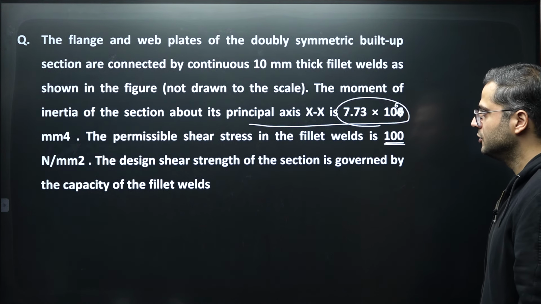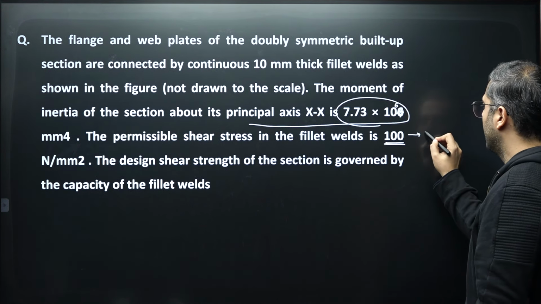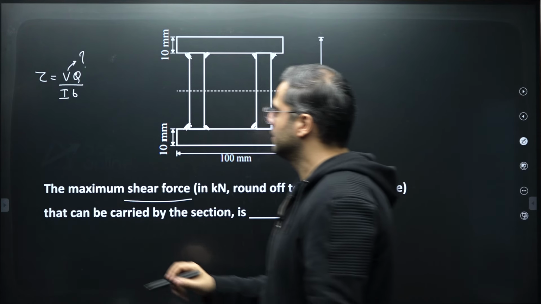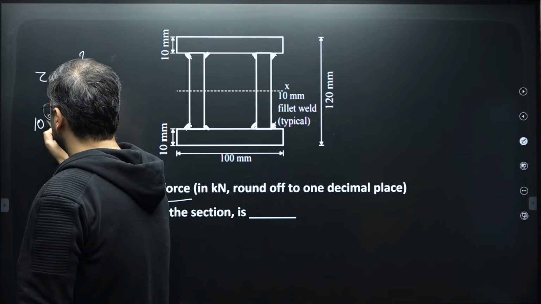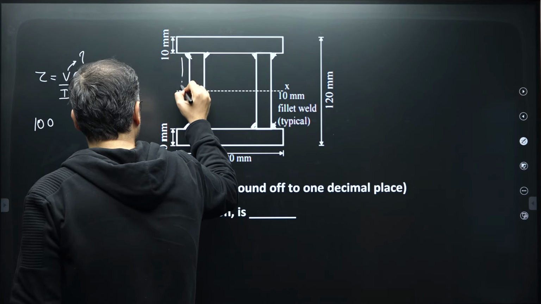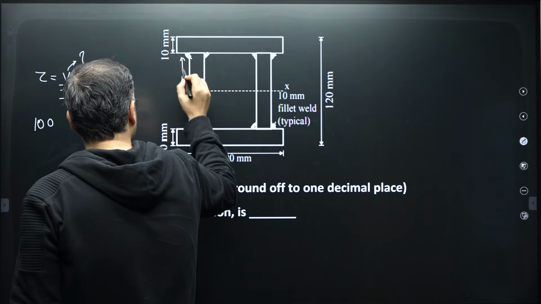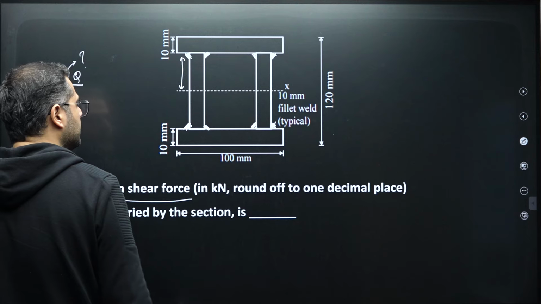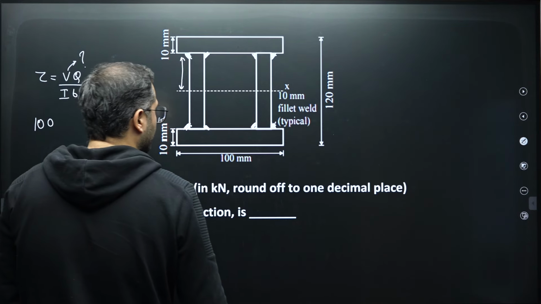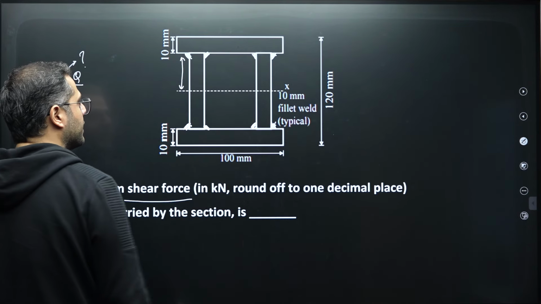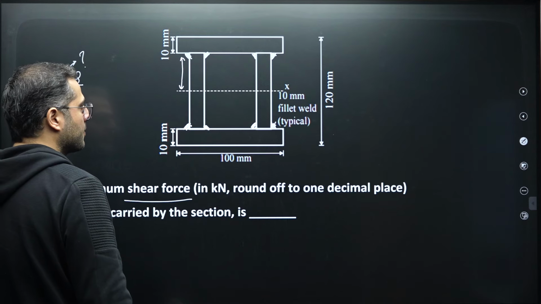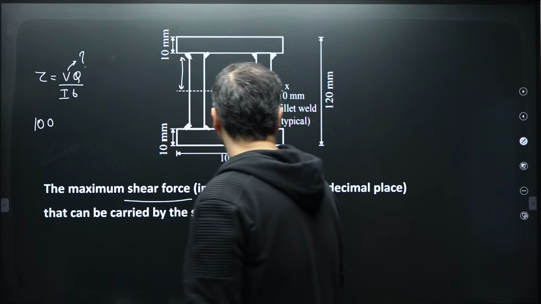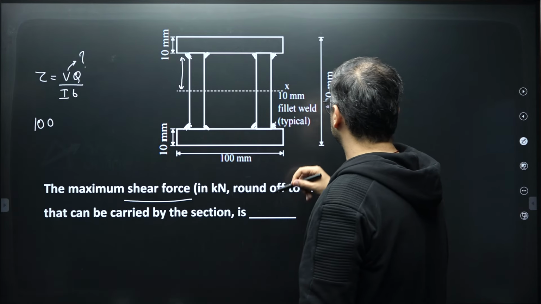Right? So here, this will be the value of tau, because the weld is to be taking it. Weld has to take, what is this distance? From the neutral axis you have to take this distance.